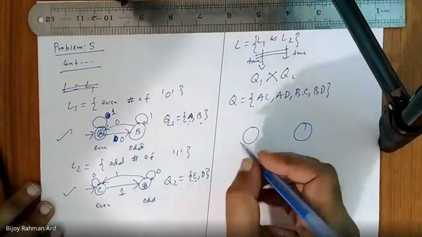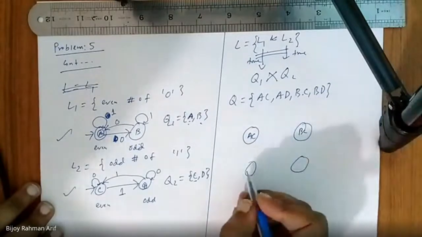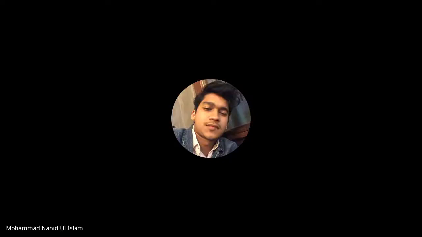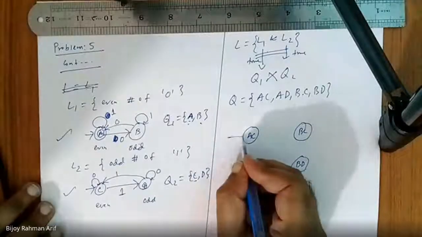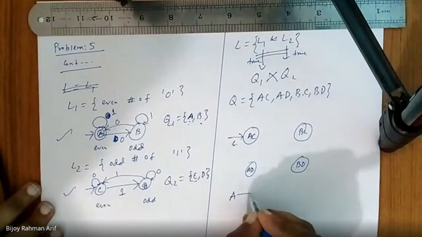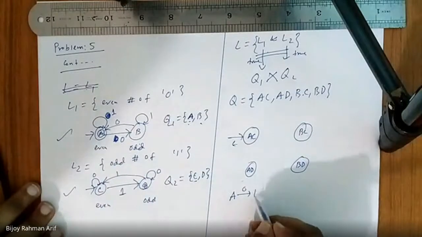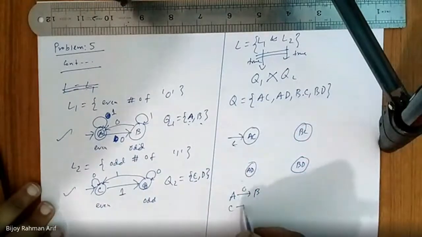This is nothing but AC. This is nothing but BC. This is nothing but AD. This is nothing but BD. Now again do the same thing. A seeing 0, where should it go?